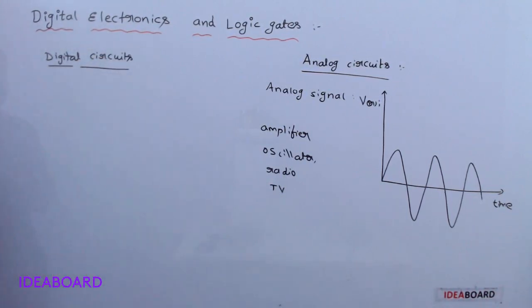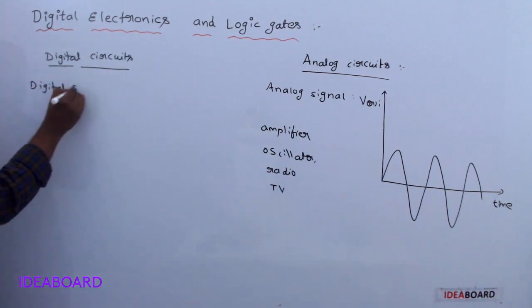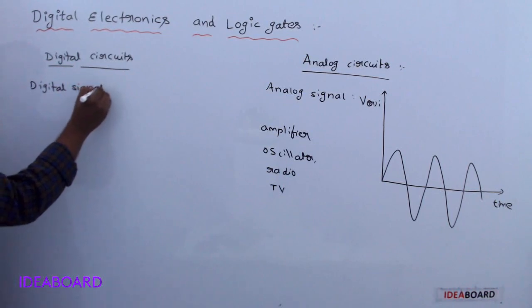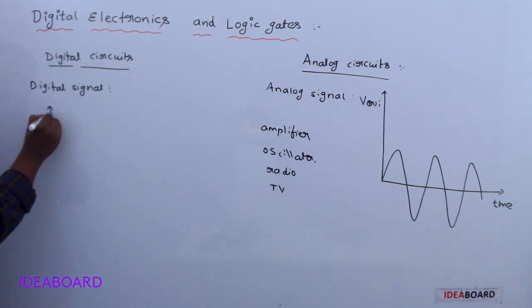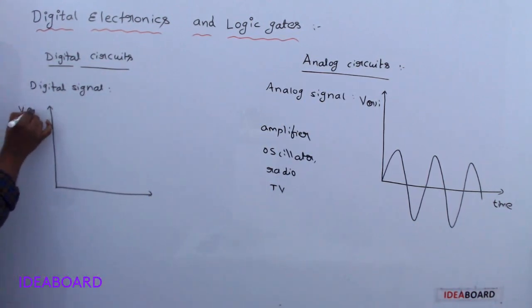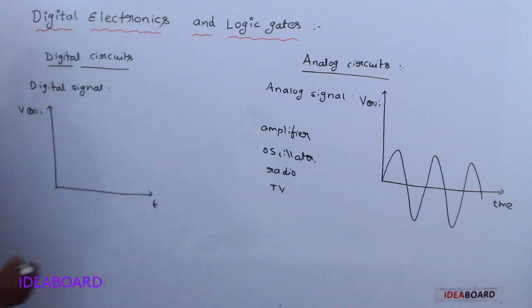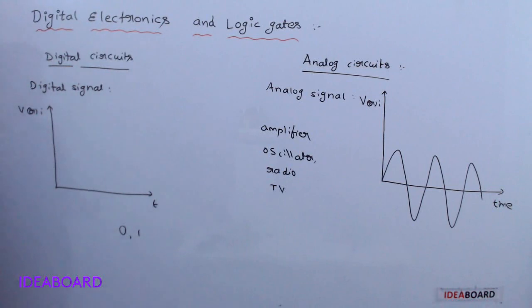To understand digital circuits, let us first know about the digital signal. A digital signal is one in which the voltage or current varies with time and can have only two values, 0 and 1.